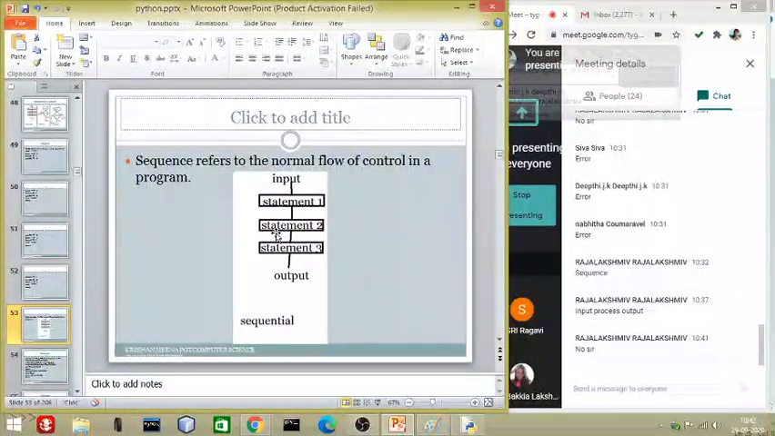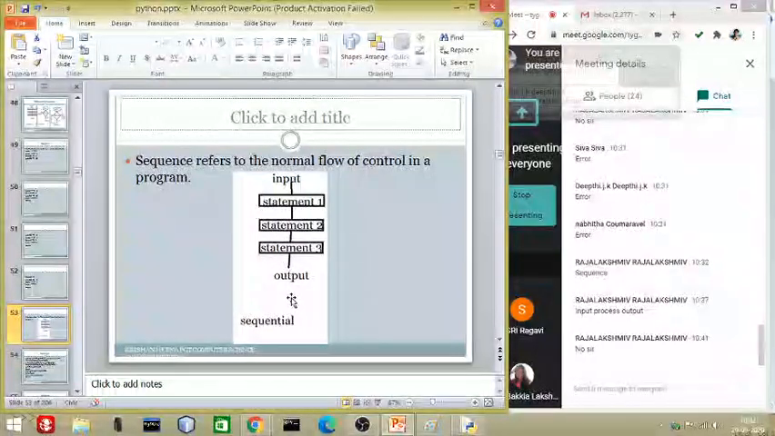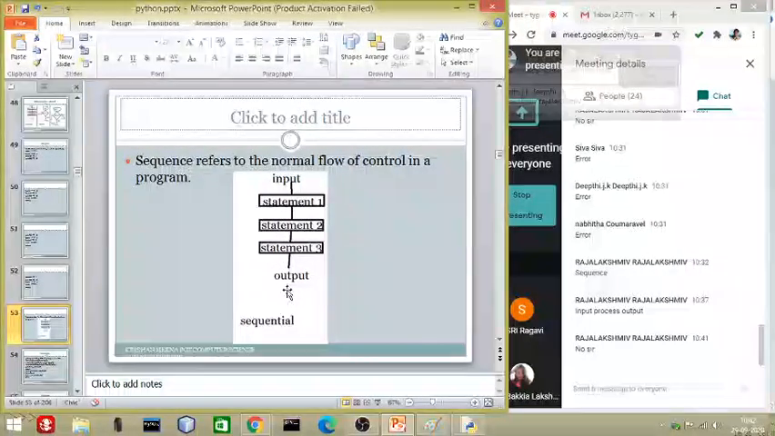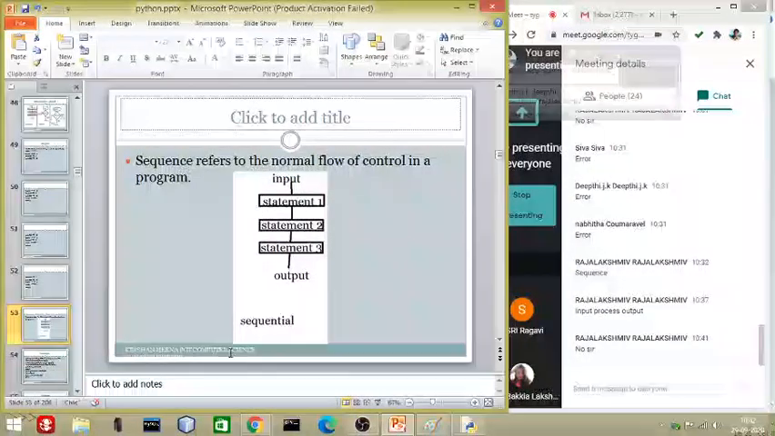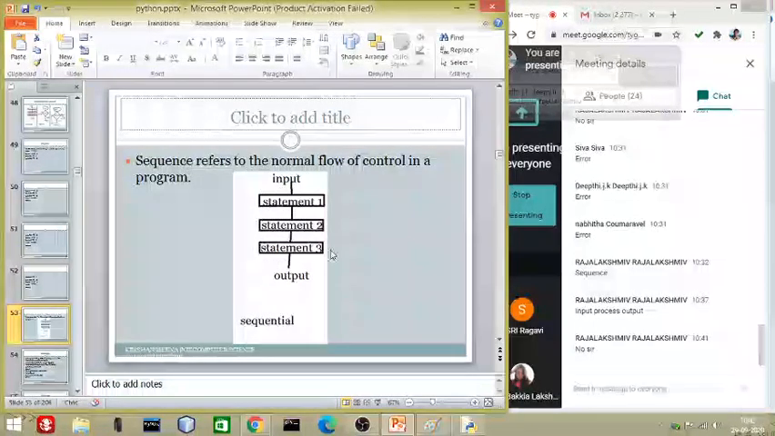If you want to go up, then we have to start from down, and if you want to come down, then we have to start from top. So this is the way which we have to remember. The programming language will always start from all the input, then it will go for the process, then it will go for the output.